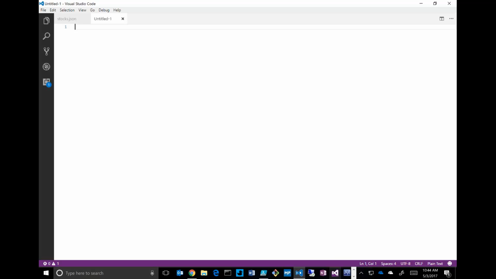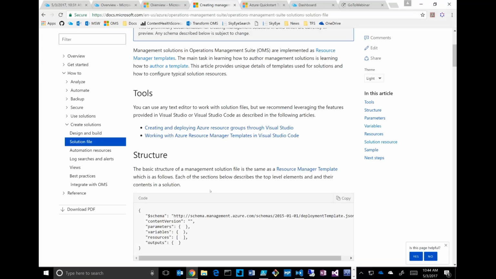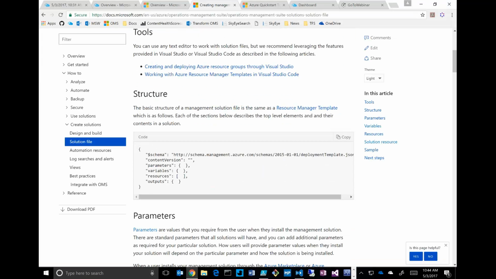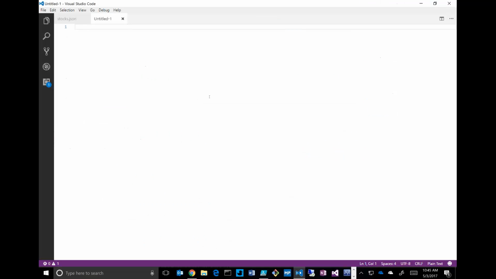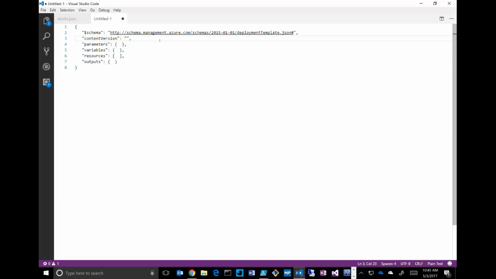But for right now, if I was going to build this straight up, I could go over here, and what I'm trying to do more, and I actually found some bugs in prepping for my demo, which is great because I already submitted the fixes to some of these. But here's the basic structure of a management solution. So I could copy that, paste that in. Now I know I'm missing the 1.0 here. That'll be updated later today. I'm not necessarily going to go through that. We're getting into really detailed stuff that I think I'd bore everybody. But there basically is the start of my solution file.